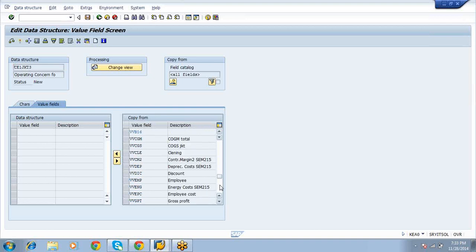If there are multiple company codes in our organization, how will you identify which value field belongs to our operating concern? You create one common code, the third letter, as an identification. So VVJ is our identification.